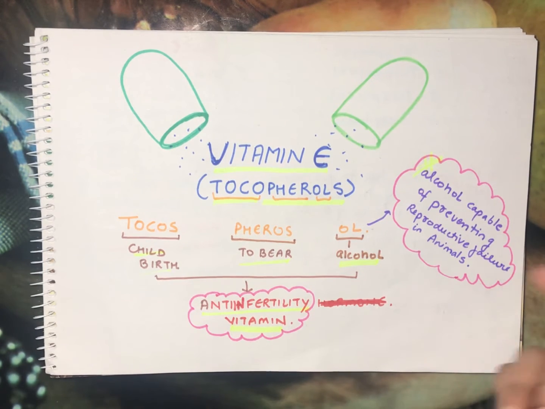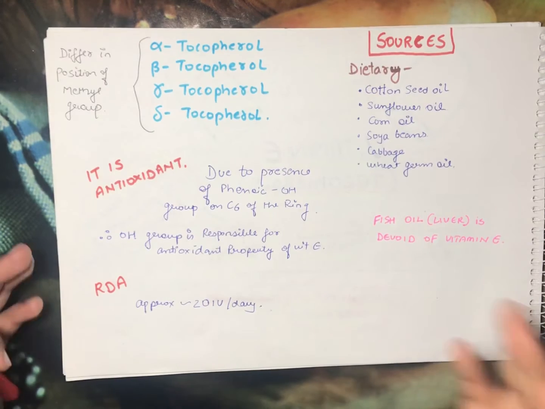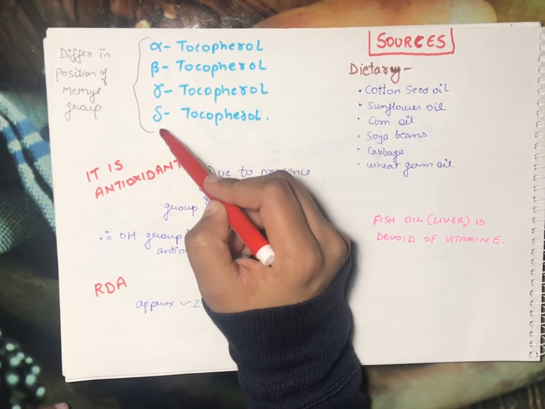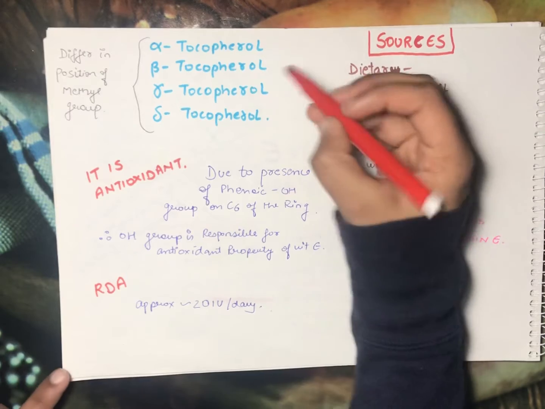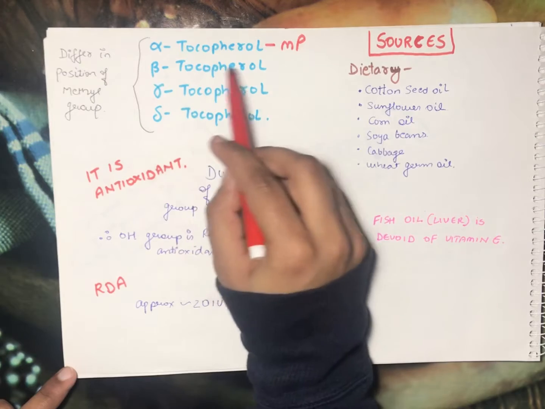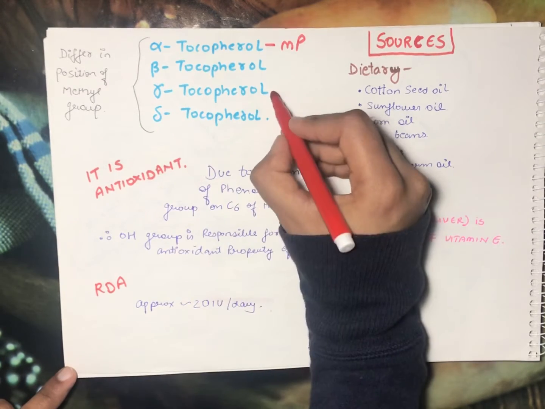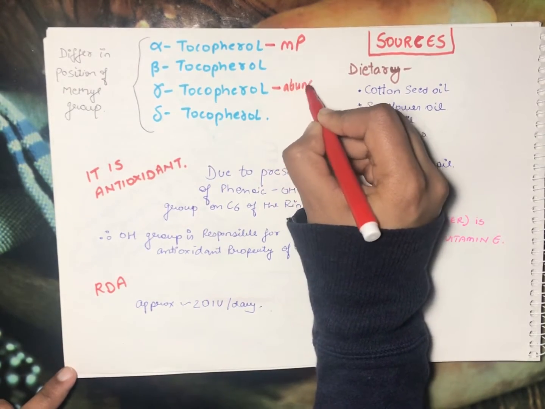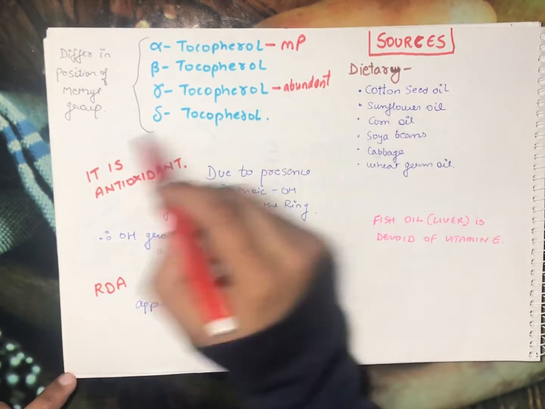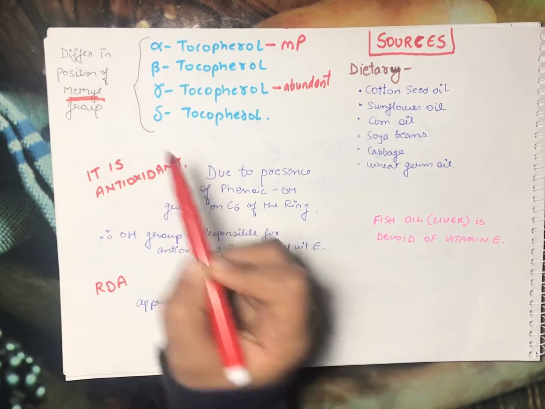So let's move to the more introductory part of this vitamin. Before this, I will recommend you to check the I button and do watch the other videos as well on other fat soluble vitamins such as A and D. We have four types of this: alpha tocopherol, beta, gamma and delta. Among these, alpha tocopherol is the most potent biological substance and gamma tocopherol is the most abundant. Alpha is most potent and gamma is most abundant, and the difference between all four of them is just in the position of the methyl group.